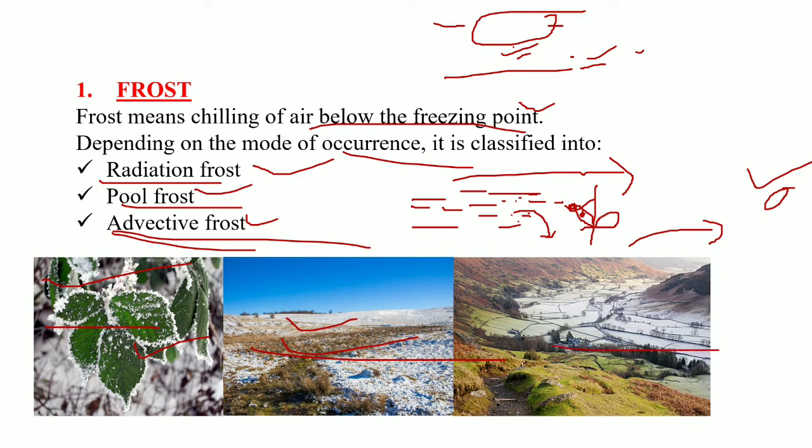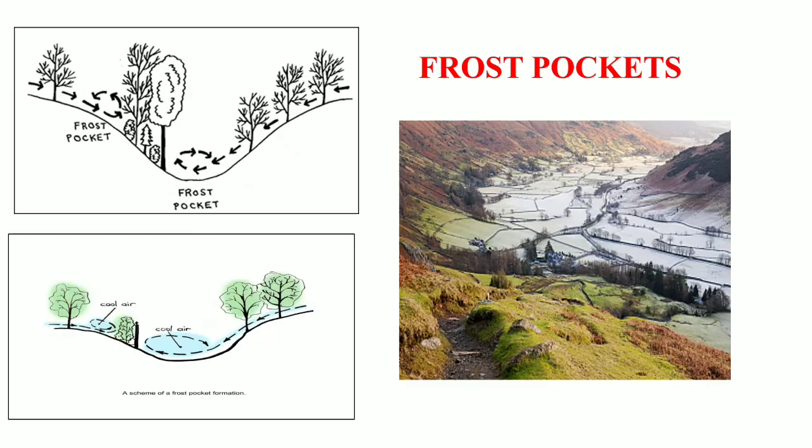In this book, the example for pool frost in India is given as the Dehradun Valley, but I couldn't find an image of Dehradun Valley with pool frost, so I have provided this image. Next we have the frost pocket, which is a term related to frost. What is a frost pocket? A frost pocket is an area where cool air gets accumulated, and as a result more frost will be formed in this particular pocket as compared to the surrounding areas.